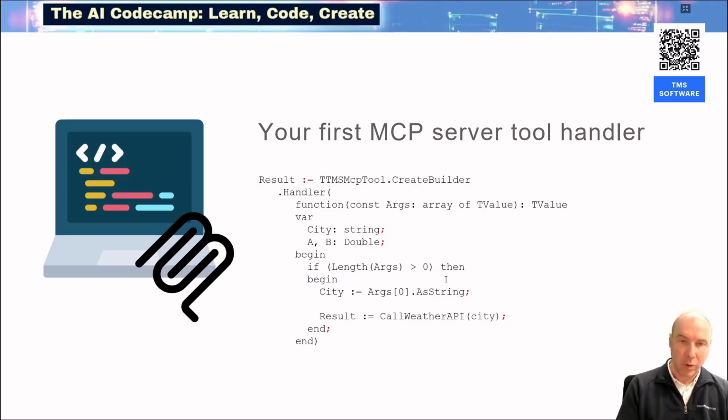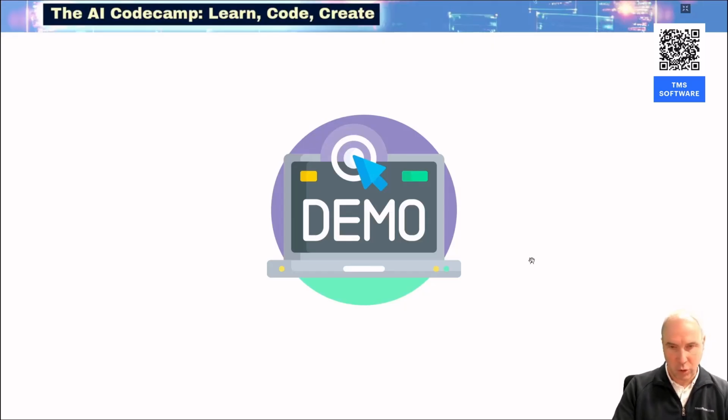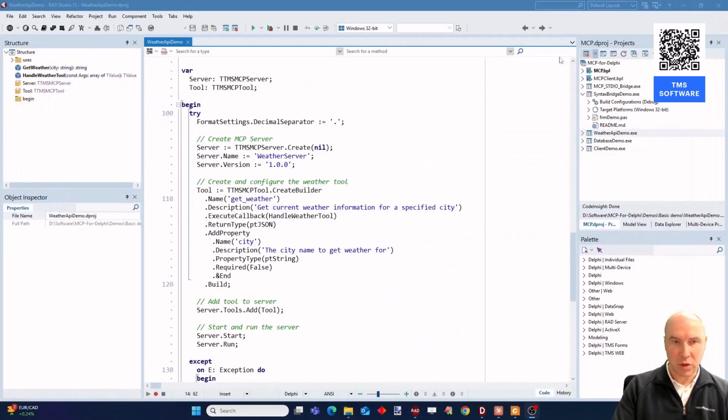And then, of course, the tools that we define for our server also need to be handled. When the LLM decides that this needs to be called, and when it is granted permission to call it, then this will be triggered, and the handler executes it. Here in this case, as you can see, the arguments are passed through this handler, and we get the first argument, which was the city name, call the weather API, and return the result via the MCP server. So let's have a look at demos with which this will become even more clear.